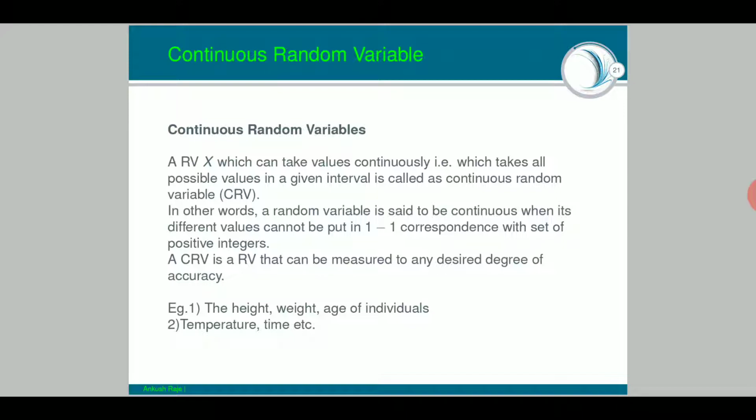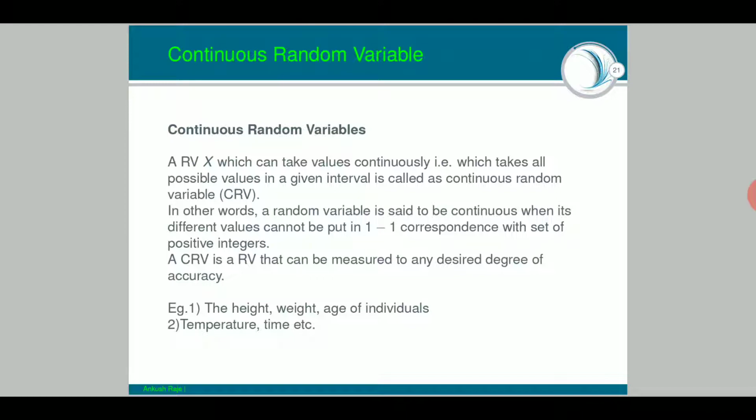But what is a continuous random variable now? A random variable x which can take values continuously, that is, which takes all possible values in the given interval, is called a continuous random variable, whose abbreviation is CRV. It takes not a single value, not two or three values, but all the values in the interval.